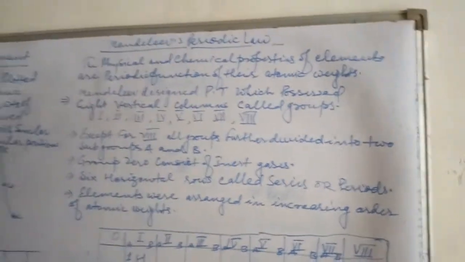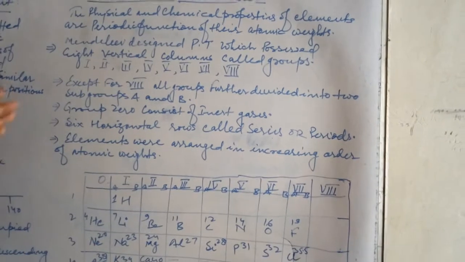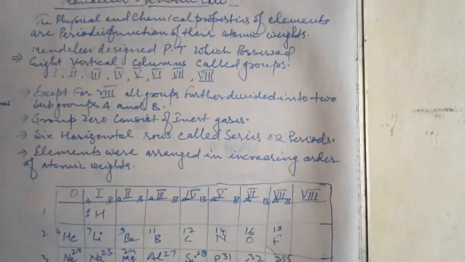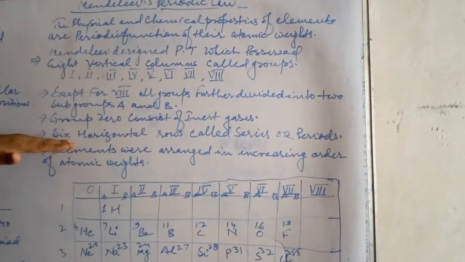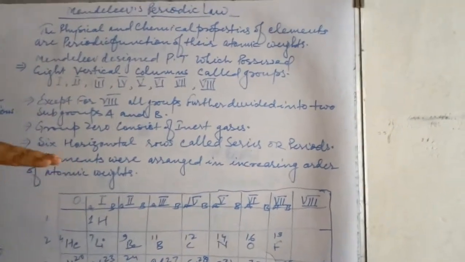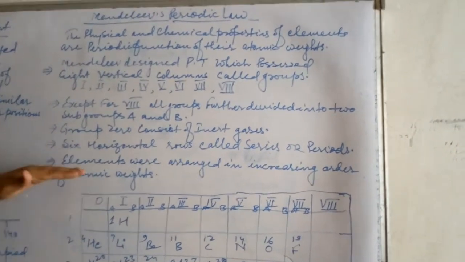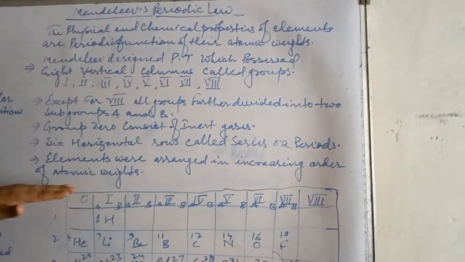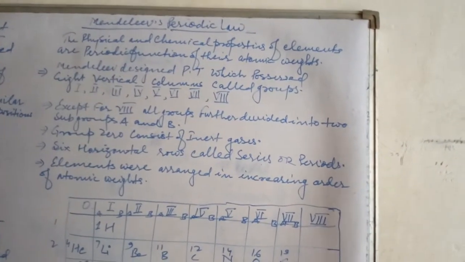So how many groups were there in Mendeleev's periodic table? 8 groups; except 8, groups 1 to 7 were divided into subgroups A and B. And how many horizontal rows were there? 6, and these horizontal rows were called series or periods. And elements were arranged in increasing order of atomic weights. So these features were designed by Mendeleev in his periodic table.